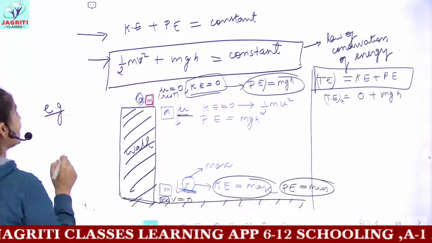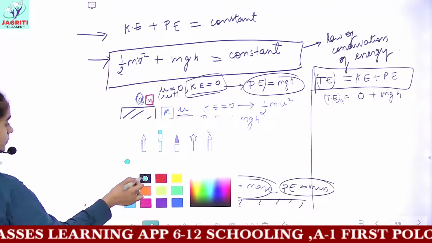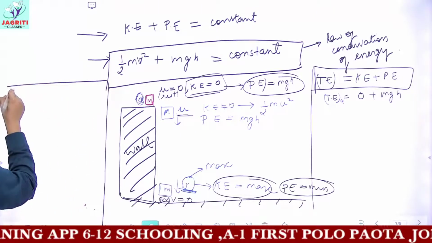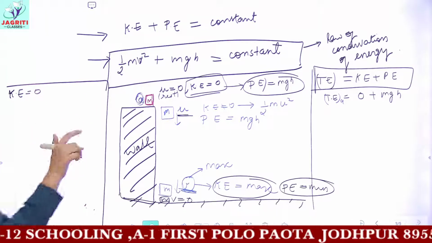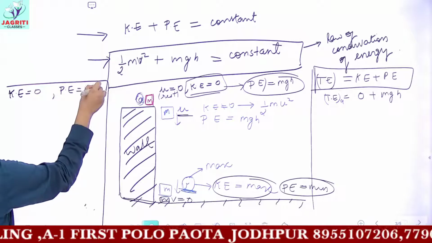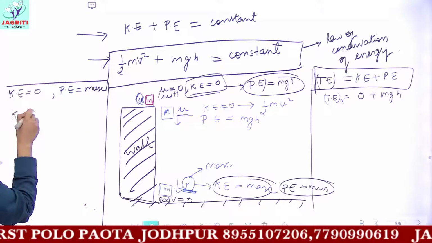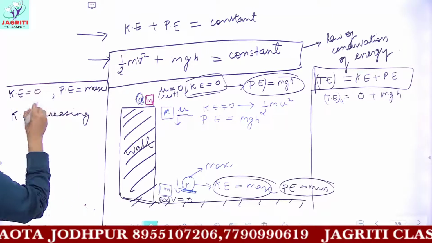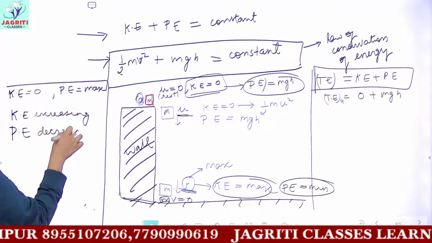So in the first condition we can say kinetic energy of the block was 0 when it was lying at the top of the wall, but its potential energy was maximum. But when it was falling, then kinetic energy was increasing and potential energy was decreasing.